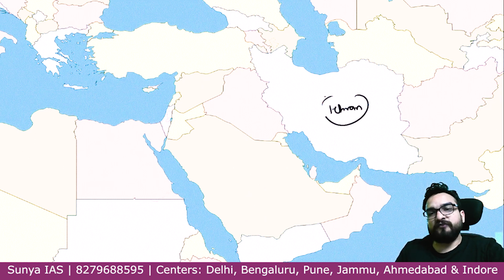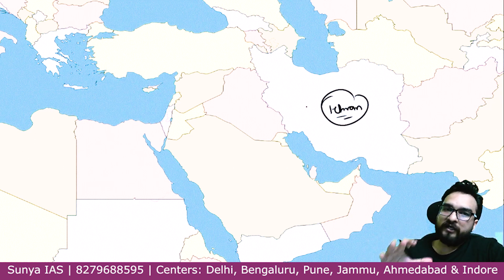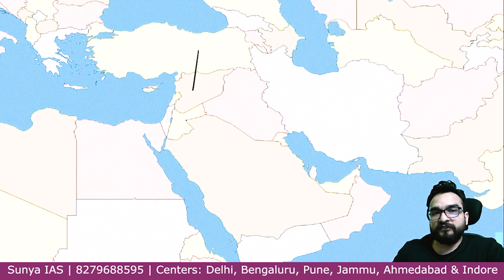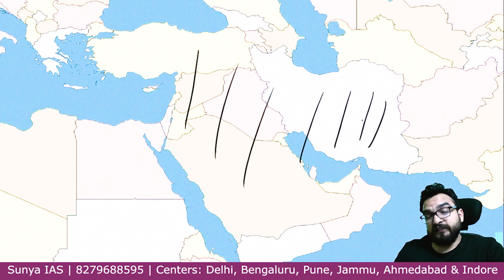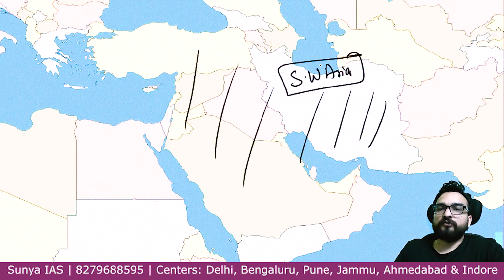A lot of places which we have to see inside it, Aleppo, different places we have to focus upon. In the next class, we will do it. Right now, there are a lot. This is only West Asia which is going on right now. Right? East Asia is also remaining. Southeast Asia is also remaining. So this is your Southwest Asia. I hope you must have understood this.